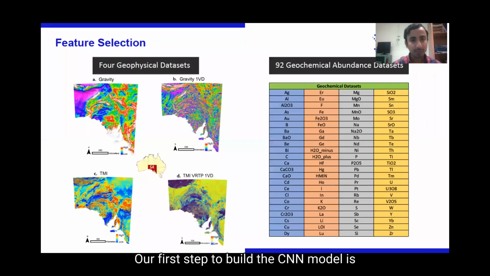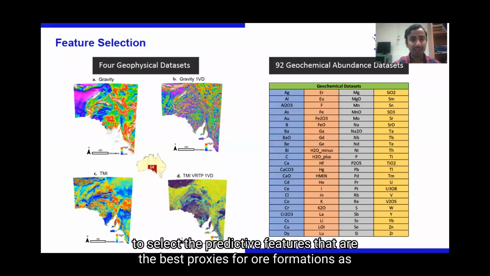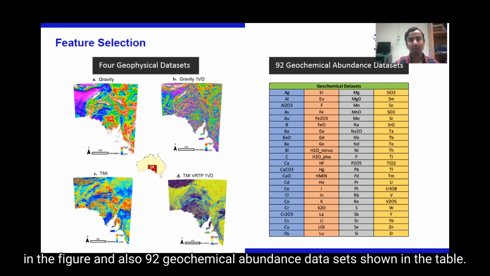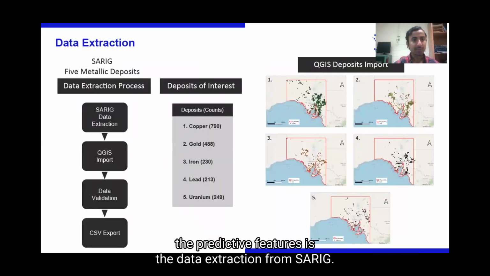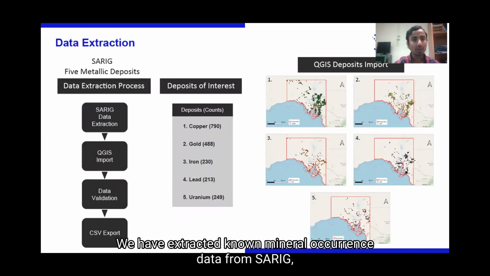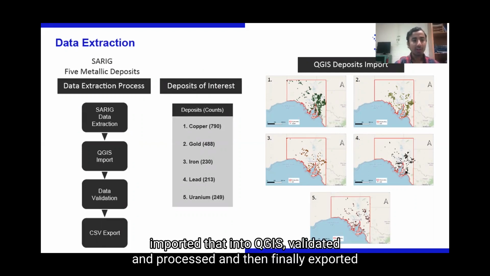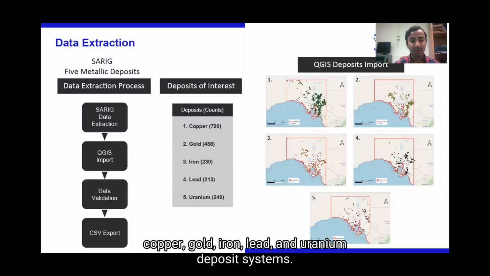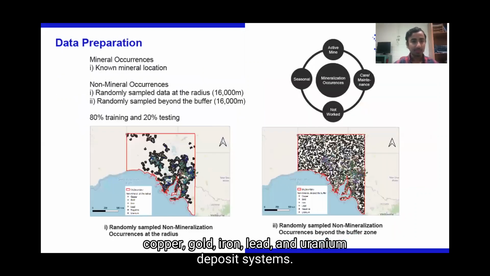Our first step to build a CNN model is to select the predictor features that are the best proxies for ore formations. As the predictor features, we have selected 4 geophysical datasets shown in the figure, and also 92 geochemical evidence datasets shown in the table. The next step after selecting the predictor features is the data extraction from CERIG. We have extracted known mineral occurrence data from CERIG, imported that into QGIS, validated and processed, and then finally exported that as CSV. Our work is focused mainly on discovering copper, gold, iron, lead, and uranium deposit systems.